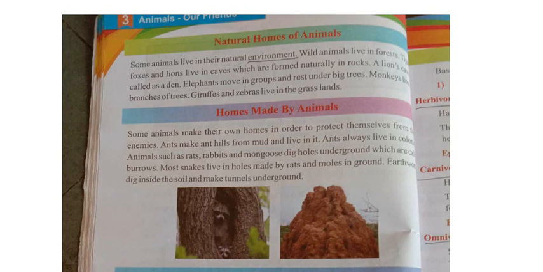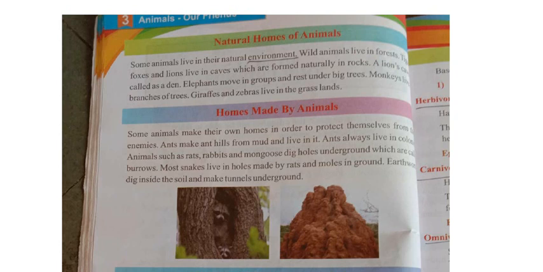Here they are saying what the different types of homes of animals are. Where do the different animals live, what are their homes, we are going to see here. Some animals live in their natural environment. Wild animals live in the forest. Elephants, tigers, all these animals are called wild animals. They live in the forest.